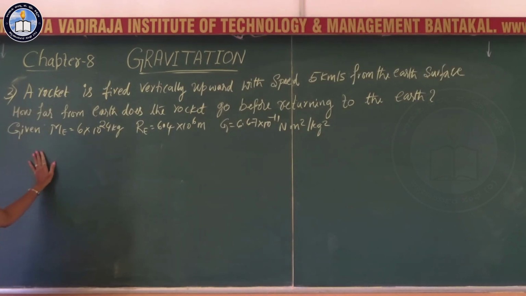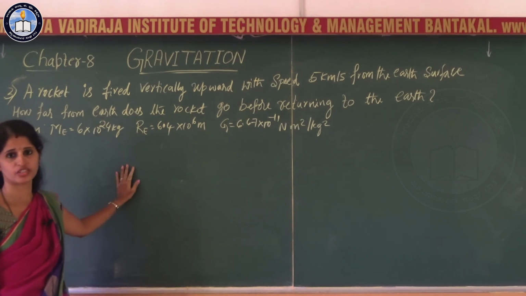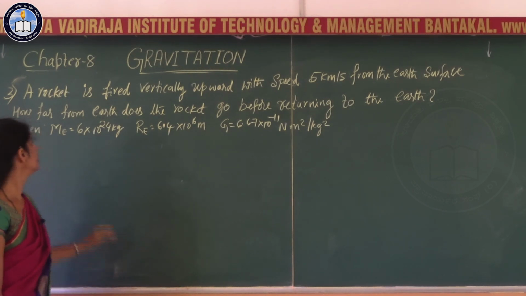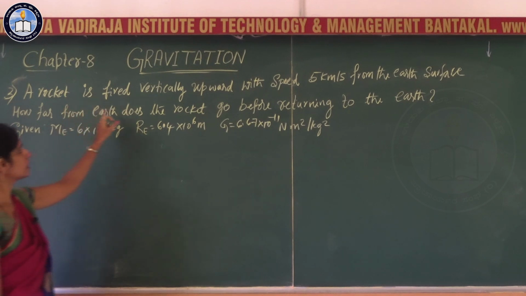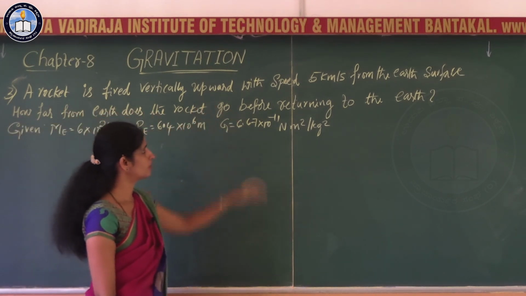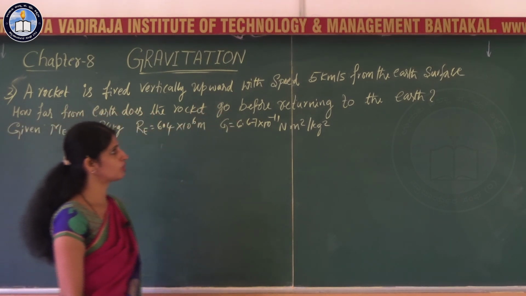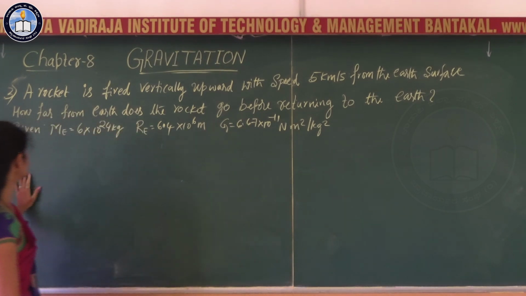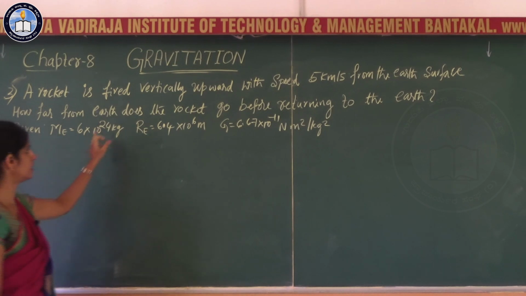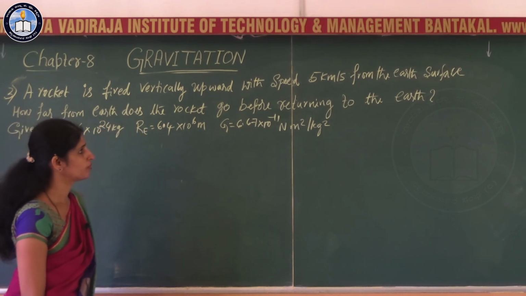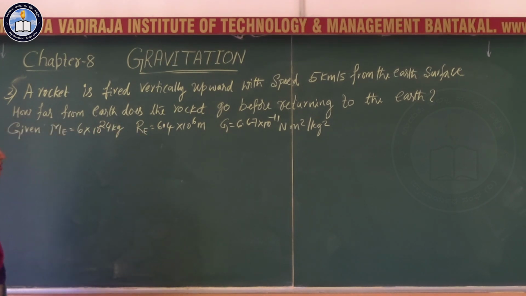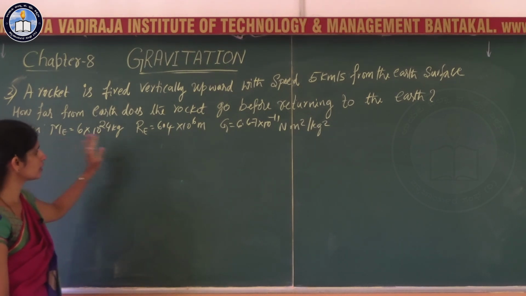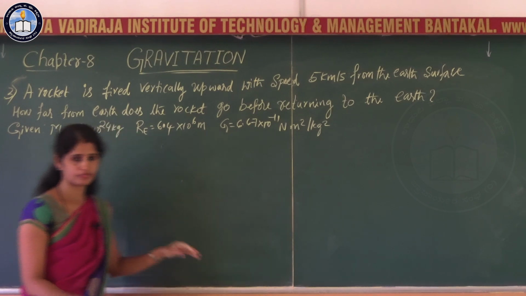Students, let us solve a numerical related to the previous derivation, that is the energy of the satellite. A rocket is fired vertically upward with a speed of 5 kilometers per second from the earth's surface. How far from the earth does the rocket go before returning to the earth? These data are given: mass of the earth, radius of the earth and g.